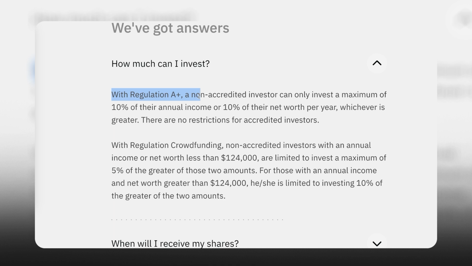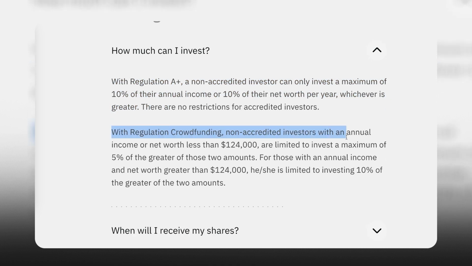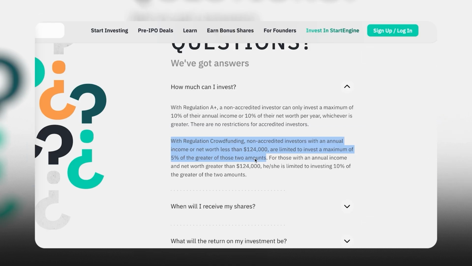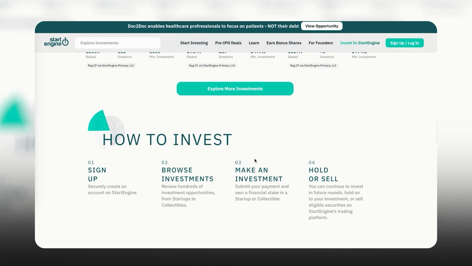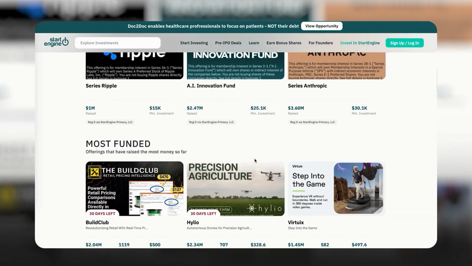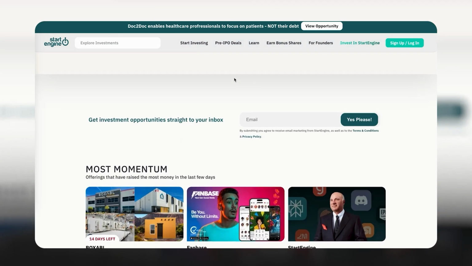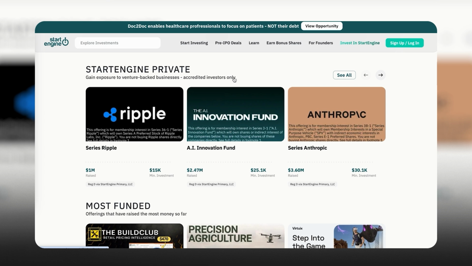So under Reg A+, a non-accredited investor can only invest a maximum of 10% of their annual income or 10% of their net worth per year, whichever is greater. With regulation crowdfunding, non-accredited investors with an annual income or net worth less than $124,000 are limited to invest a maximum of 5% of the greater of those 2 amounts. So depending on which regulation you actually invest under, it's going to determine how much you can invest when it comes to these raises.